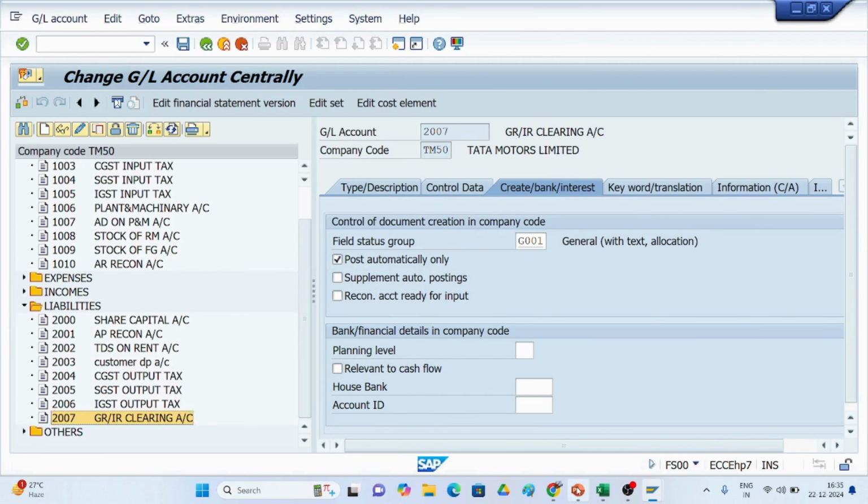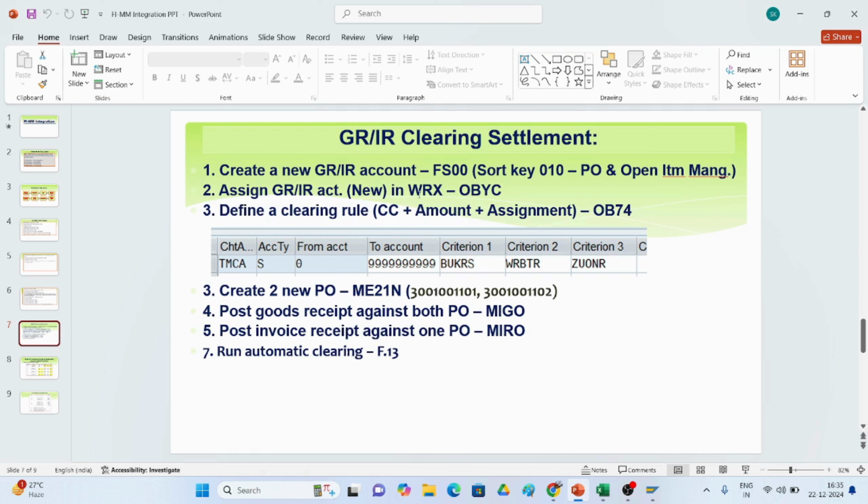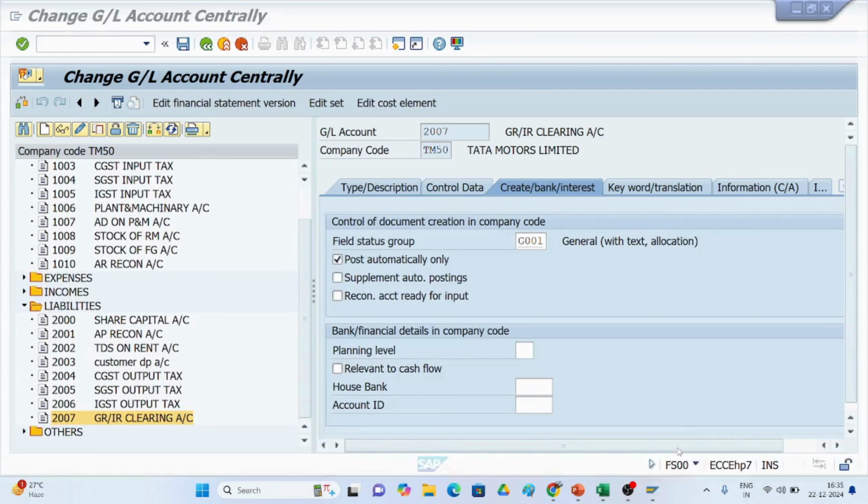So if you see here, assign GRIR in WRX in OBYC. In OBYC, I will show you the account determination.